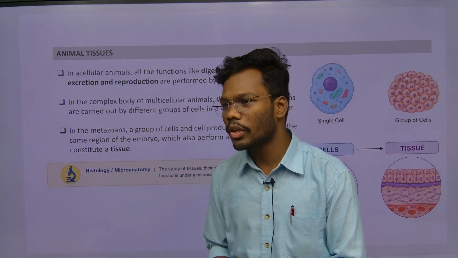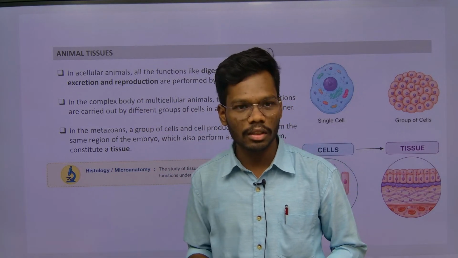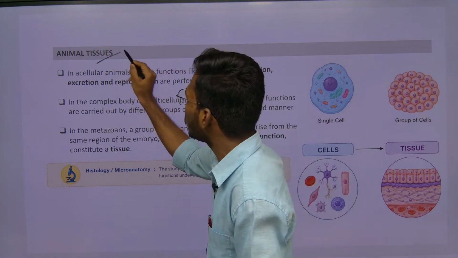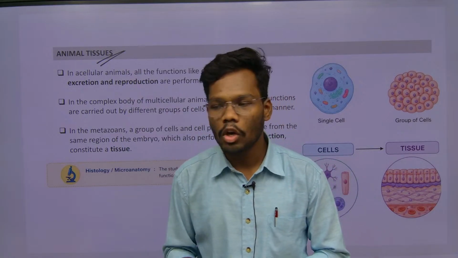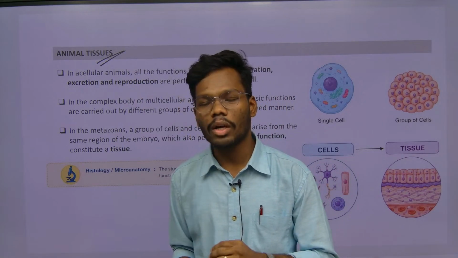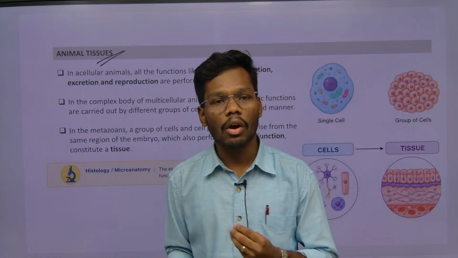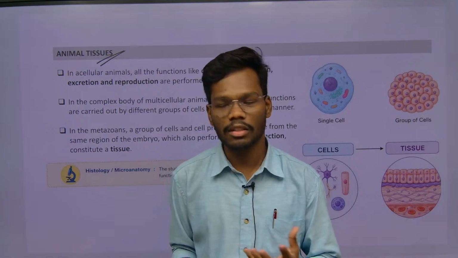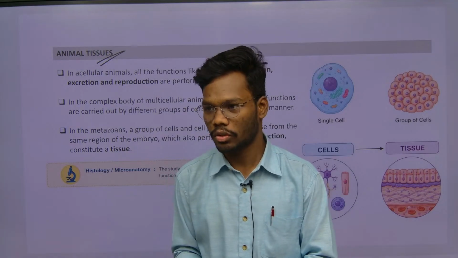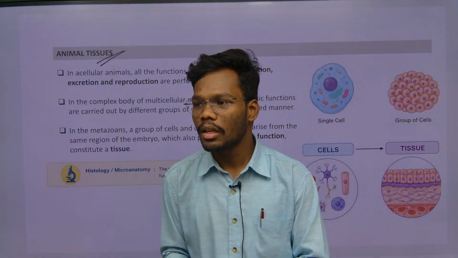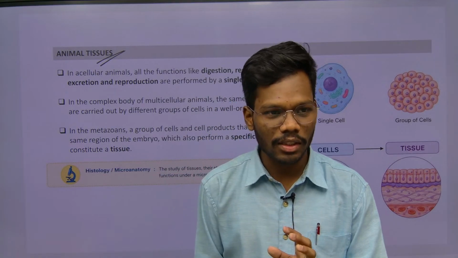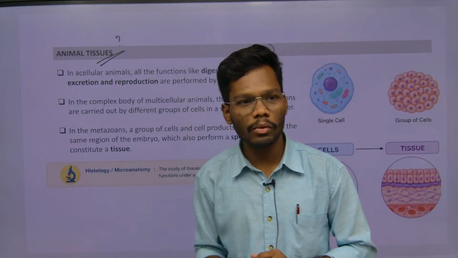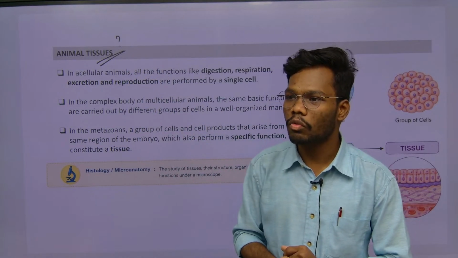Today we are going to start a new topic, that is tissues, animal tissues. In these animal tissues we are going to learn what are the tissues we have, what are the different types of tissues we have, and based on what type of classification we categorized all the tissues. That thing we are going to learn. Coming to the first introduction, we have to know what is tissue.